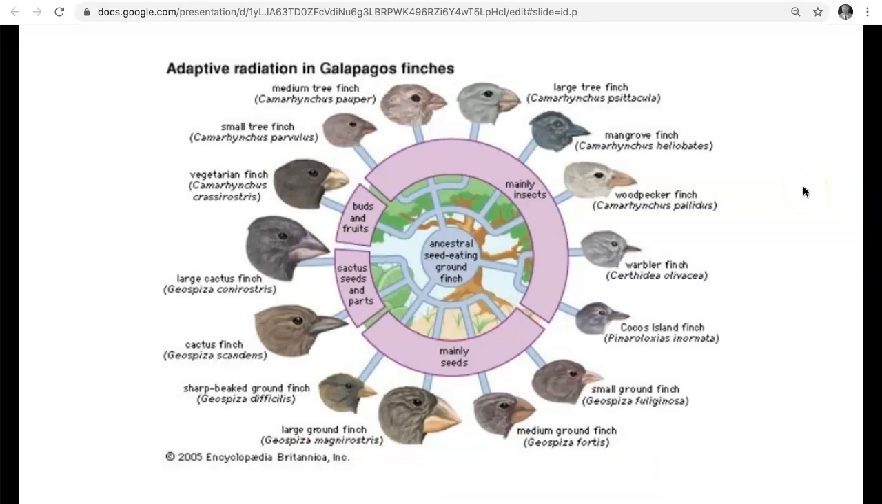Don't worry about what adaptive radiation is, but look at this diagram and understand that adaptive characteristics can help a species evolve and change over time.